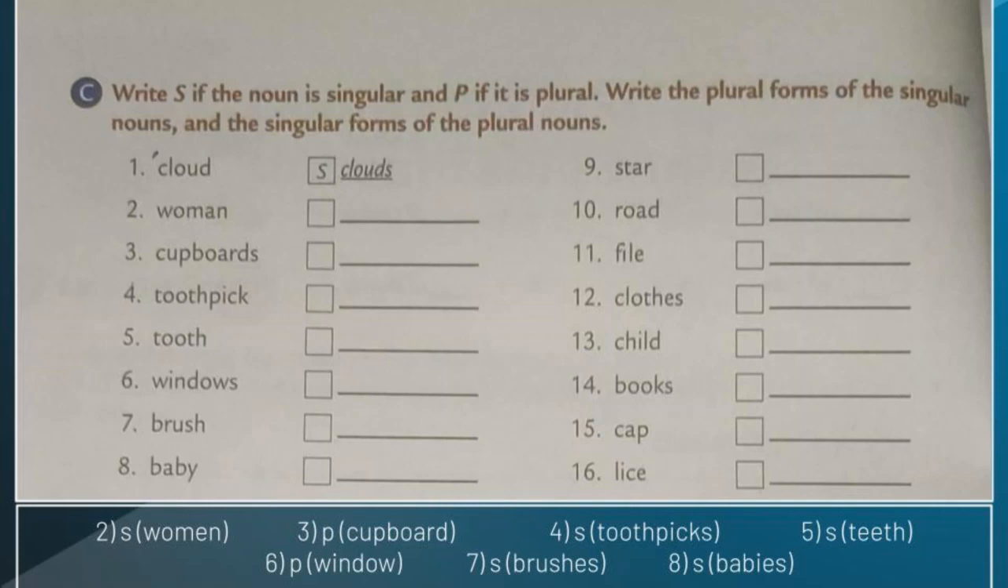Let's move to the 8th one, that is baby. Is baby singular or plural? Yes, baby is singular. So write the letter S inside the box. Then what is the plural form of baby? If a noun ends in Y, what we have to do? We have to remove the last letter Y and then add IES. Babies. B-A-B-I-E-S. Babies. It is the plural form of baby.